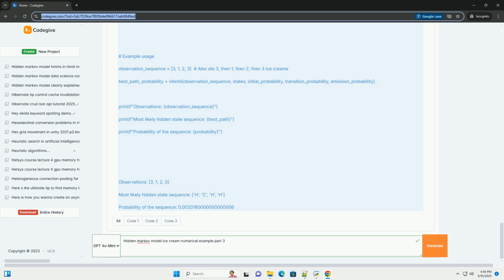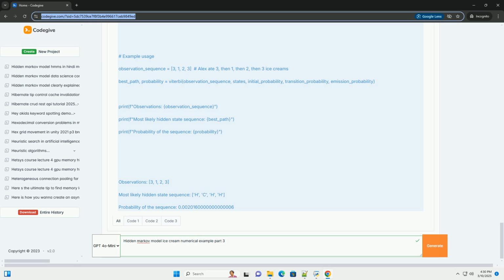V[t-1][previous_state] is the Viterbi probability of being in the previous state at the previous time. trans_p[previous_state][state] is the transition probability from the previous state to the current state. emit_p[state][obs[t]] is the emission probability of observing the current observation given the current state. V[t][state] equals prob, which stores the maximum probability in the Viterbi matrix.